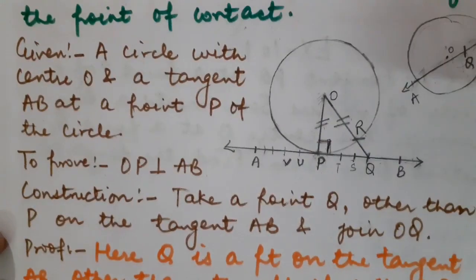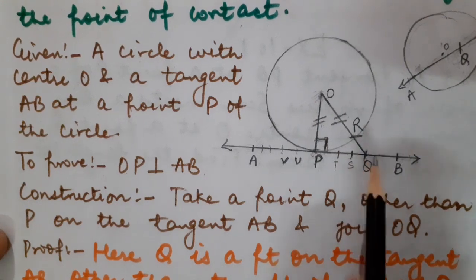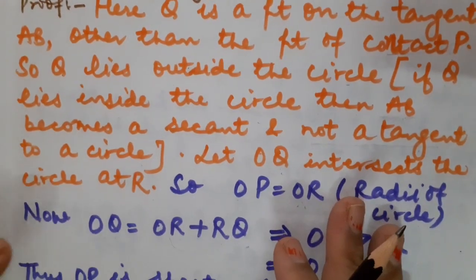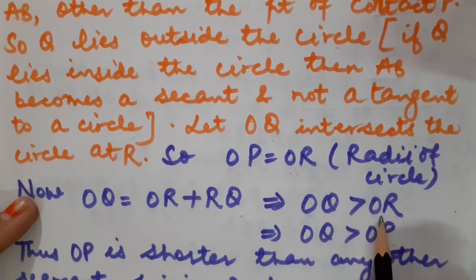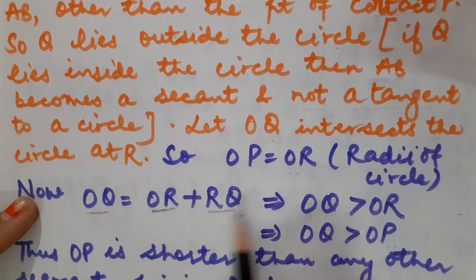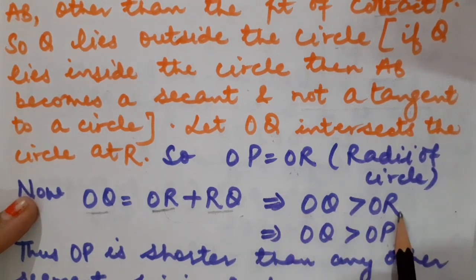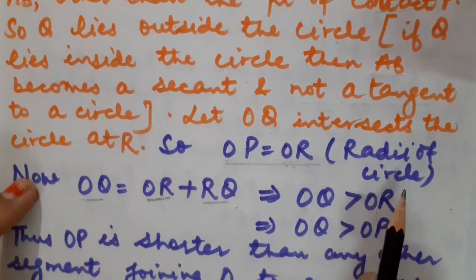So we can say that OQ is greater than OR, after all, OQ is the summation of OR and RQ. So if OQ is greater than OR, it means it must be greater than OP as well. Why? Because OP and OR are the same. They are the radii of the circle.